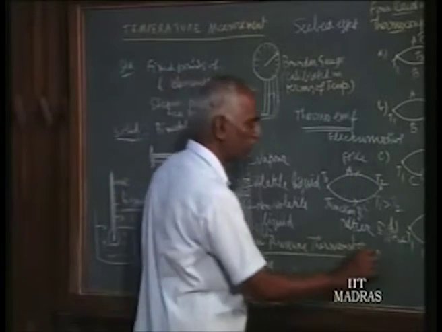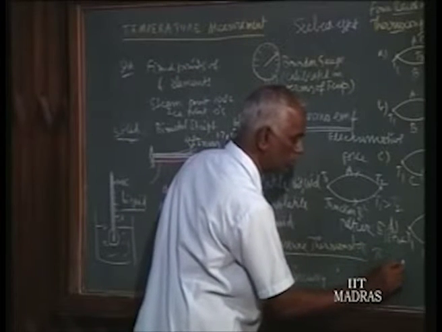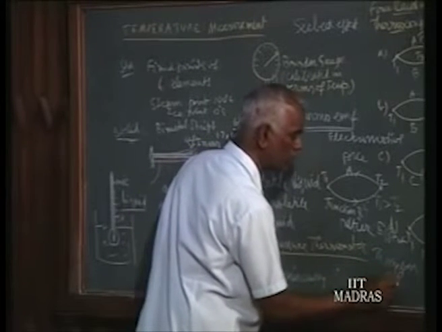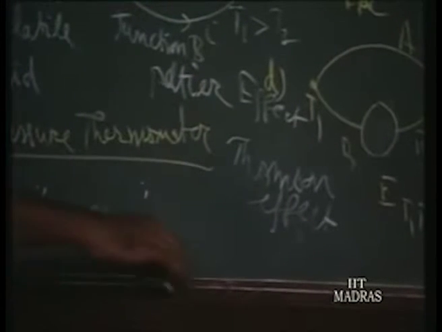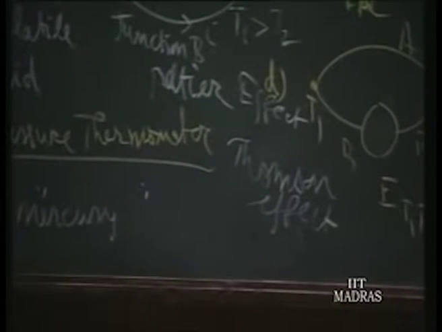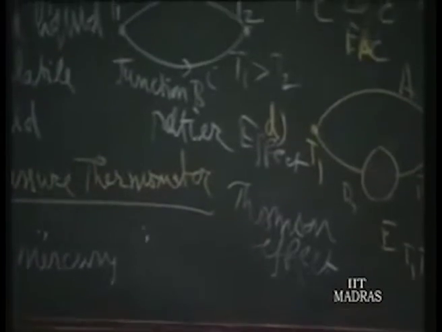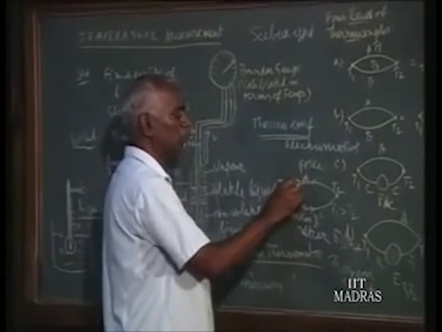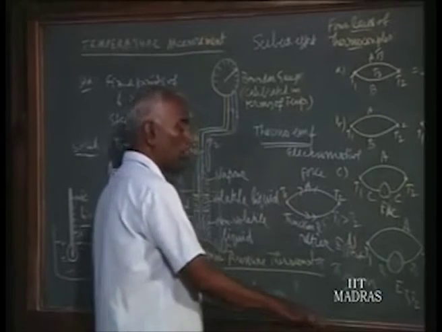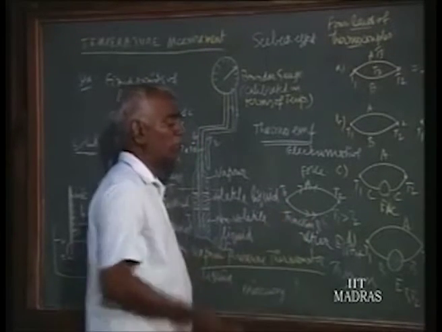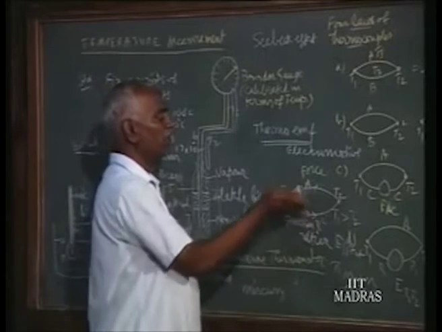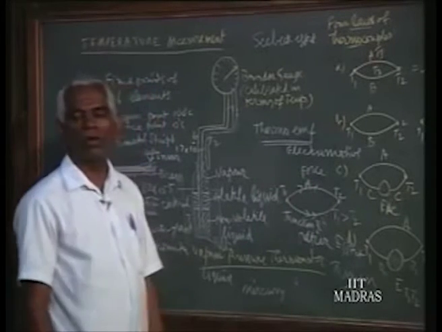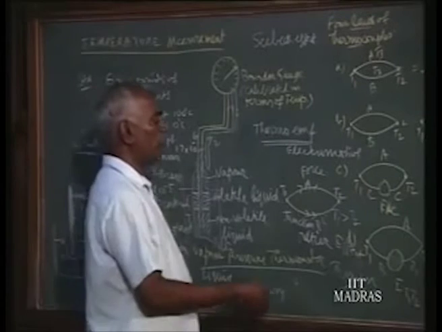Then one more effect, the Thomson effect. That is when current flows and heat flows. Heat flows always from higher temperature to lower temperature. So like this, heat flows like this. Now you find in one wire, wire B, the heat flow and current flow are in the same direction. In wire A, the current flow and heat flow are in opposite directions.